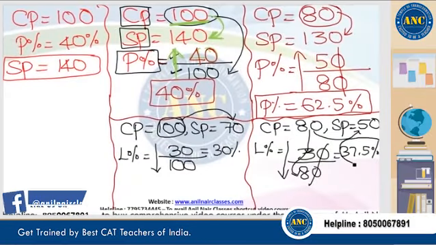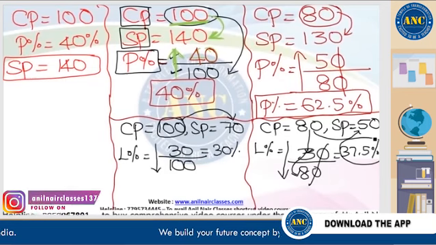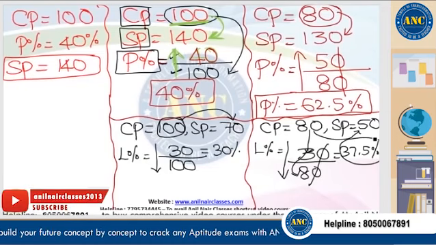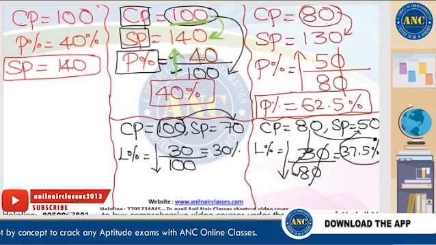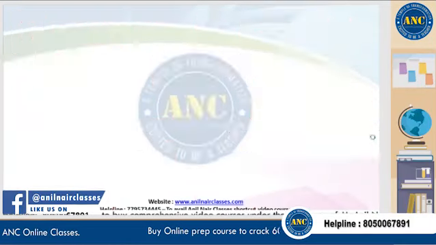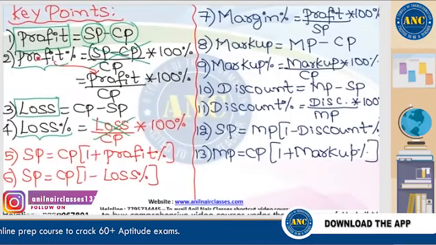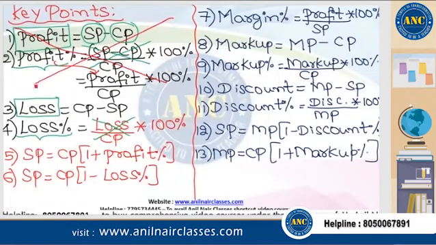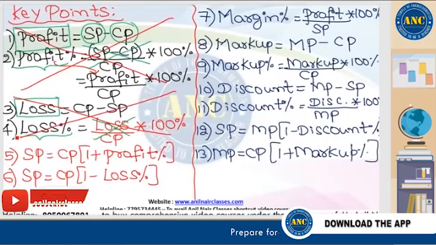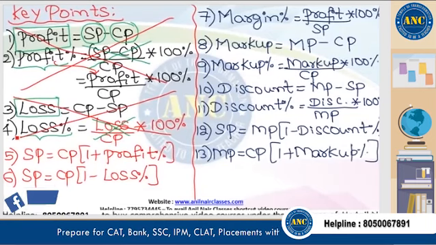Very, very important point. Denominator is always your initial value. Numerator is always how much increase is happening from the initial value, or how much decrease is happening from the initial value. If it is increase, it is called a profit. If it is decrease, it is called a loss. Kindly do not memorize any of these formulas which are given on the screen and waste your time. These are something which will kill your time in the examination, and thereby you might not be able to attempt more number of questions.